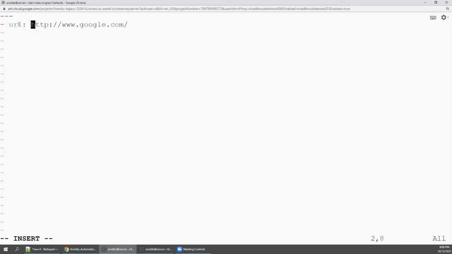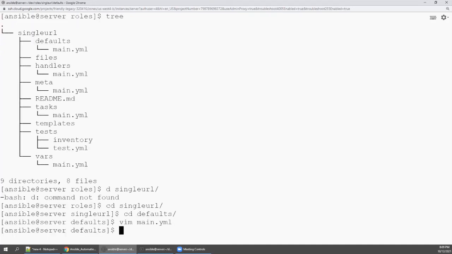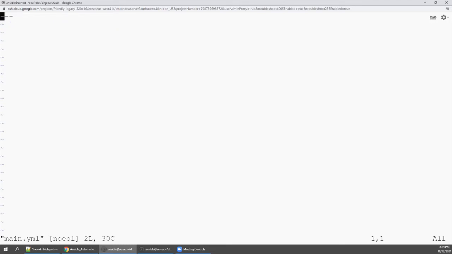So this is the variable, right? For this variable, I have given some URL reference for testing. I have saved and come out. Then where am I? In defaults. So come out of defaults, then go to tasks. Here there is a main.yaml. In this main.yaml, I'm going to say name, check Google URL.